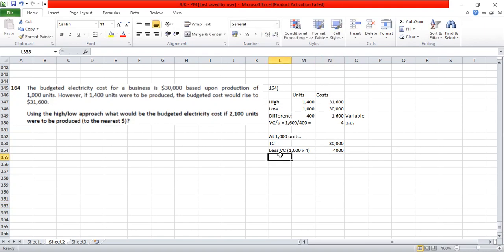The remaining is fixed cost. So fixed cost is equal to, out of 30,000, if we deduct this 4,000 amount, the balance amount is fixed cost.